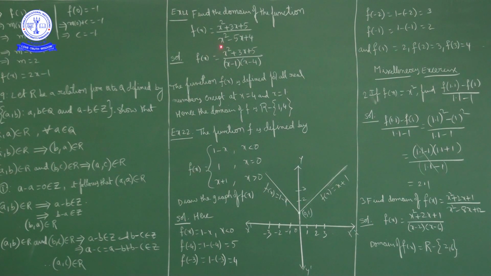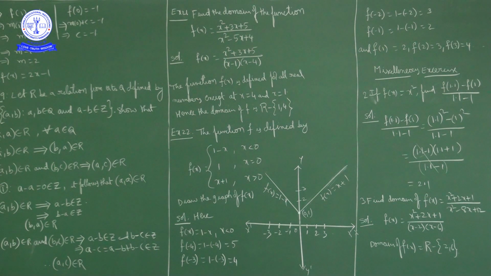Now here if you observe, whenever a rational function is given, rational function means numerator is a polynomial and denominator is a polynomial, you have to ensure that the denominator is non-zero. Denominator is non-zero means x square minus 5x plus 4 is non-zero. Now this is a quadratic function, the denominator is quadratic. Now how to factorize here? Multiply the constant term with the coefficient of x square, 4. I will use the splitting the middle term method.